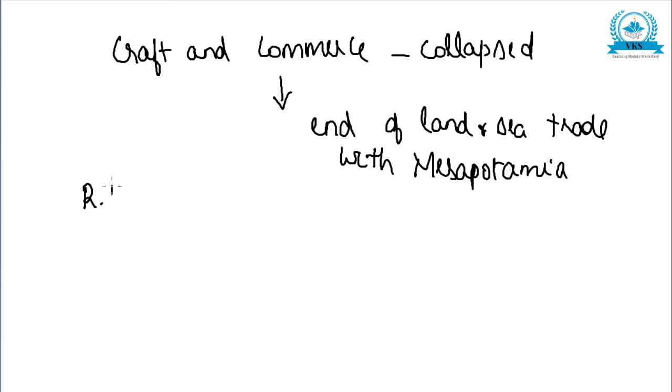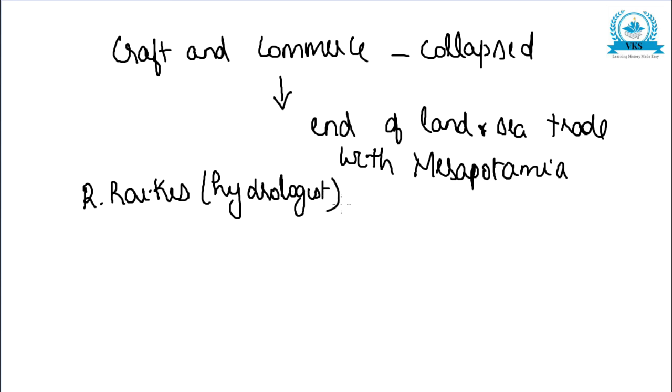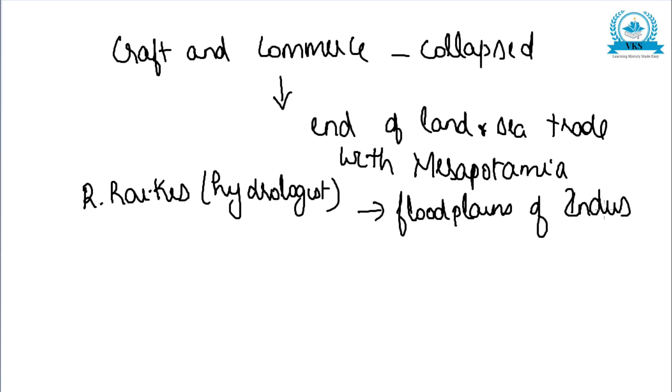Now according to Raikes, who is a hydrologist, due to tectonic activity the floodplains of the lower Indus river were raised, and this led to prolonged submergence of cities like Mohenjodaro and Chanhudaro.